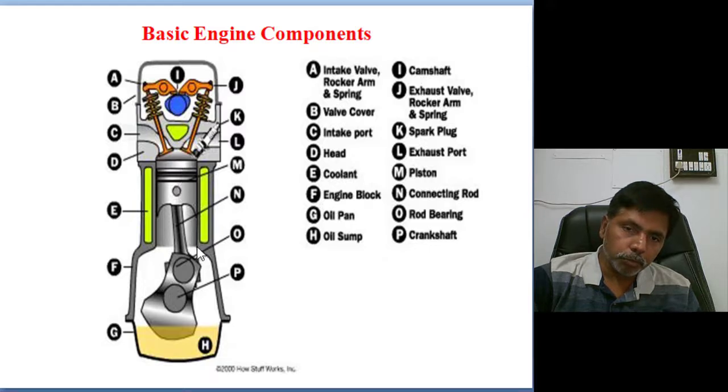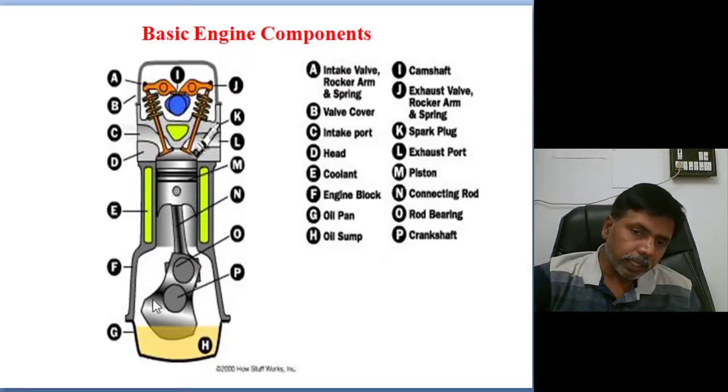The piston moves down to BDC condition and up to TDC condition. This gap between the piston and cylinder head, when the piston is at TDC condition, is called the clearance volume. This is the clearance volume. When the piston is moved to the bottom dead center, this volume is called the total volume. And the piston movement from TDC to BDC is called the stroke volume.